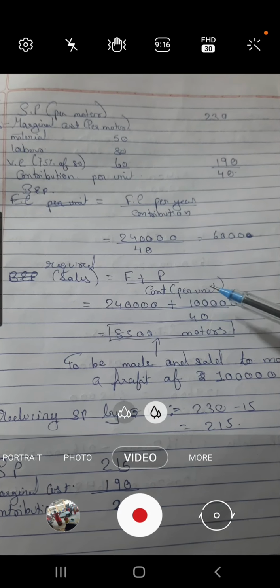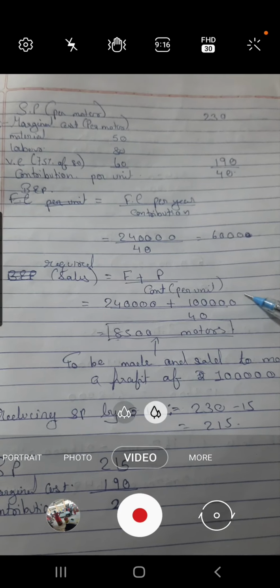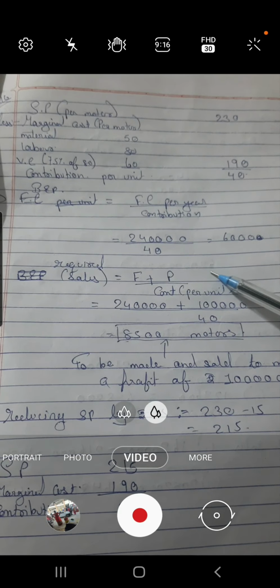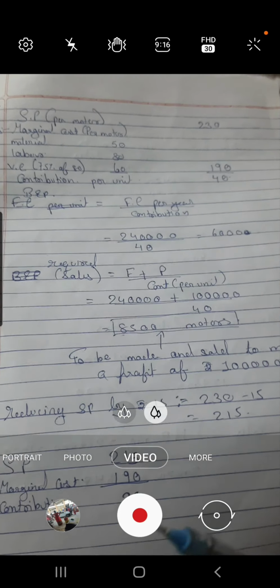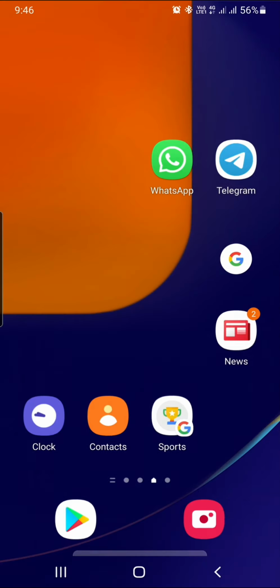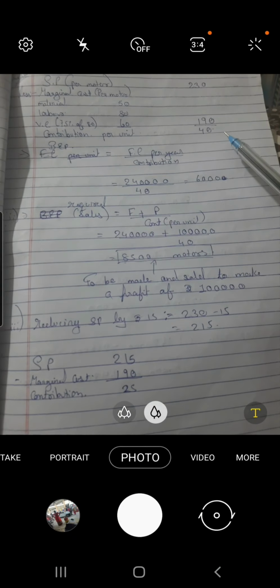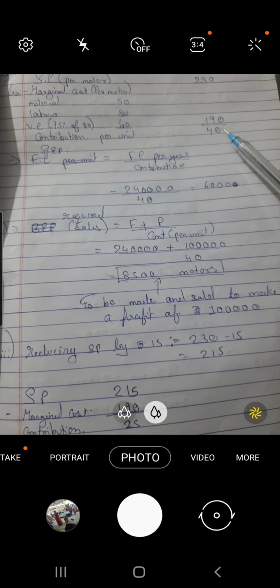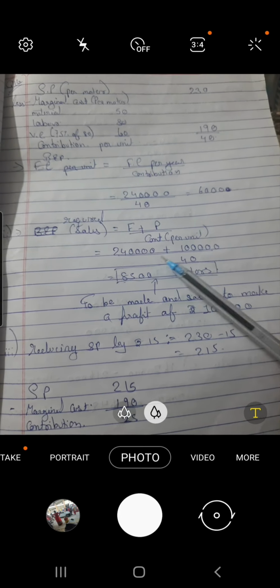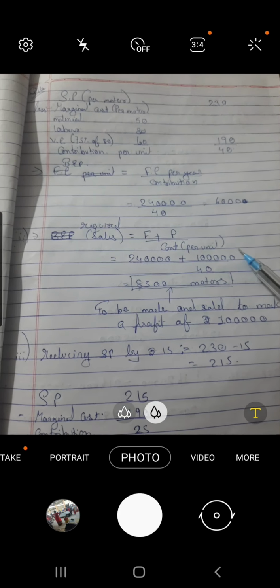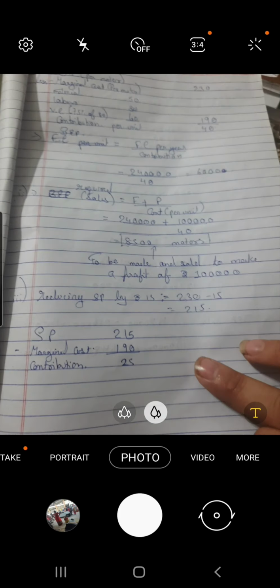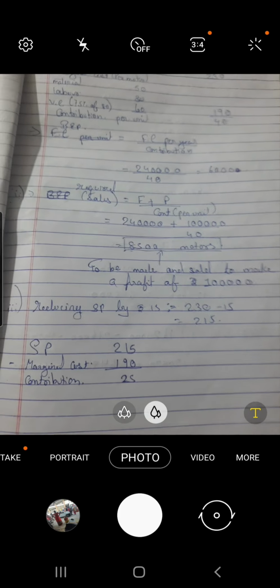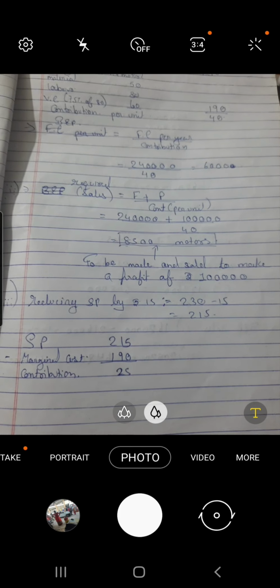Desired profit in condition 2 is 1 lakh, and contribution per unit is rupees 40. So 2,40,000 plus 1 lakh divided by 40 will give 8,500 motors. 8,500 motors are to be made and sold to gain the profit of rupees 1 lakh.